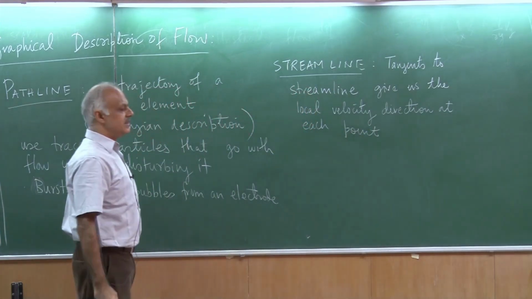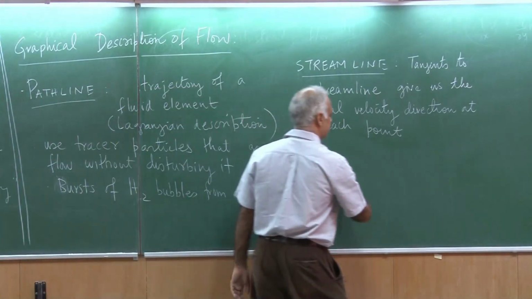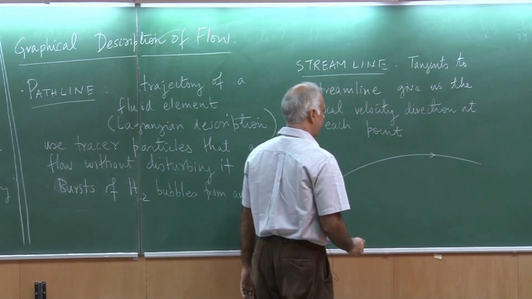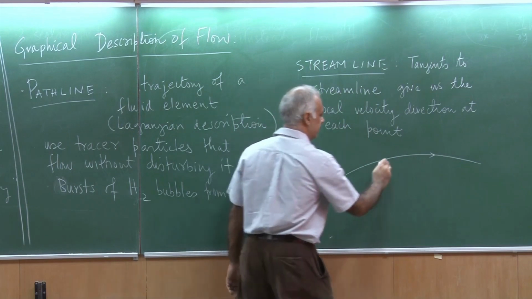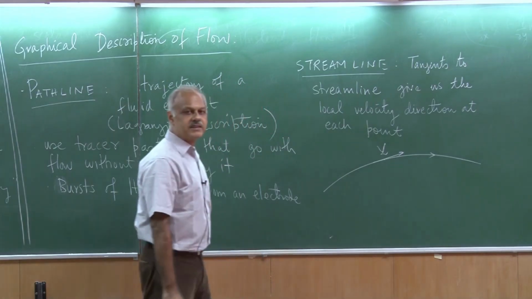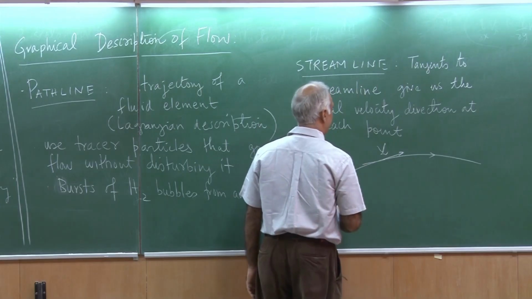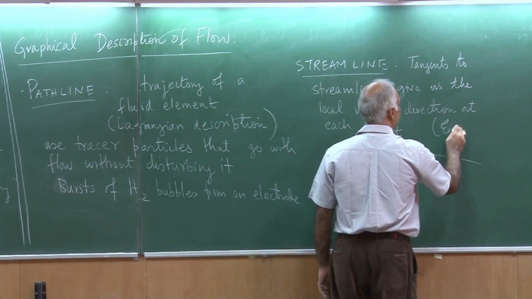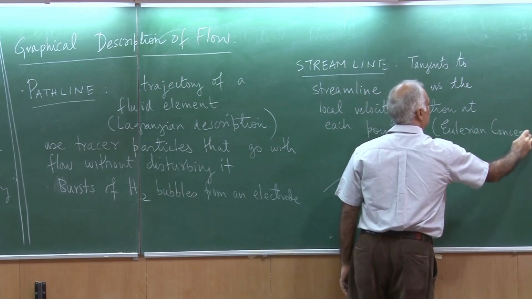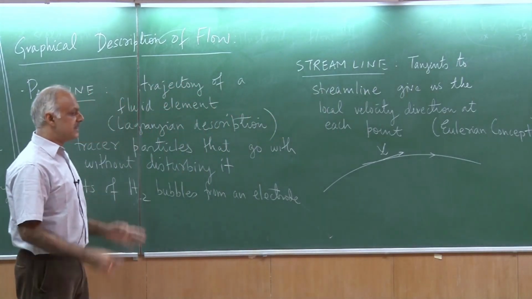Okay, so this is instantaneous. Okay, so suppose this is my streamline, and then if I took a point here, then the tangent to this point would be in the direction of the velocity. Okay, so very simple. This of course is an Eulerian concept. Okay, so it is instantaneous.